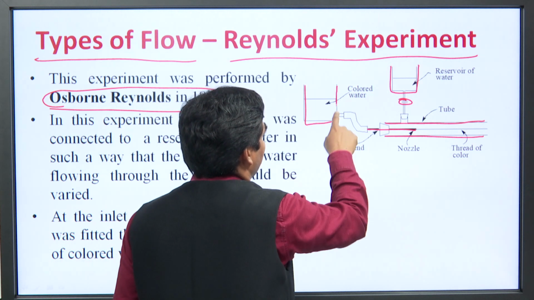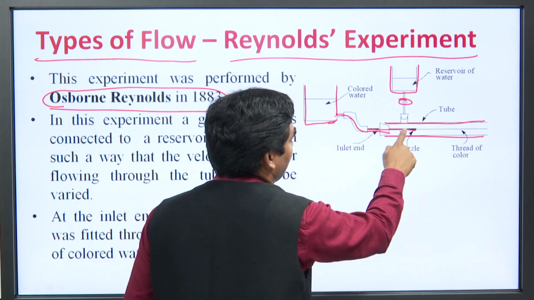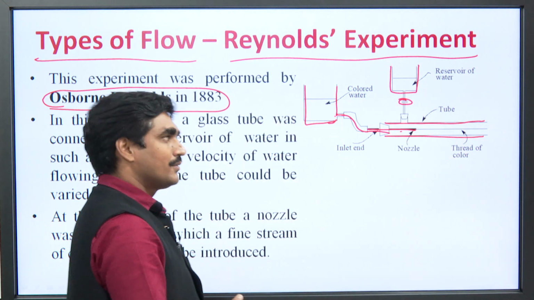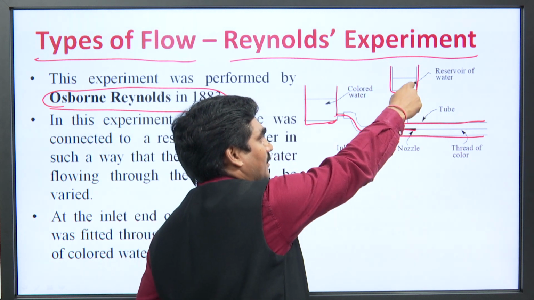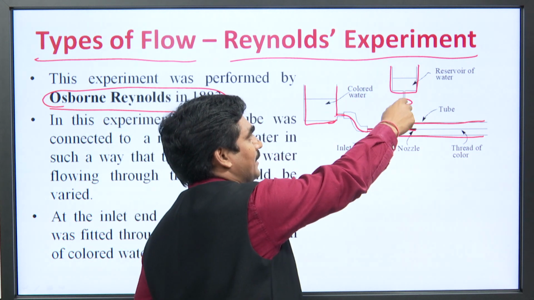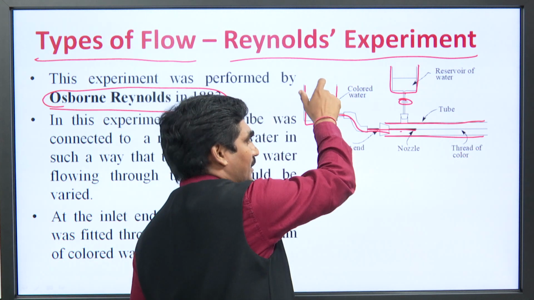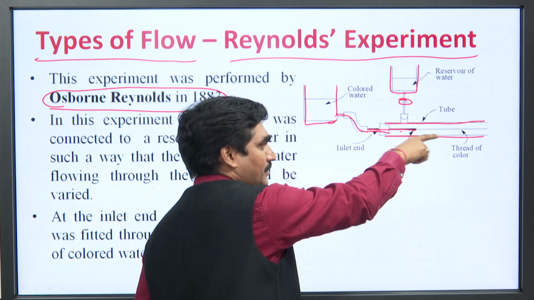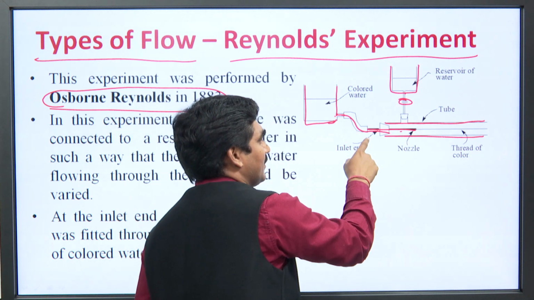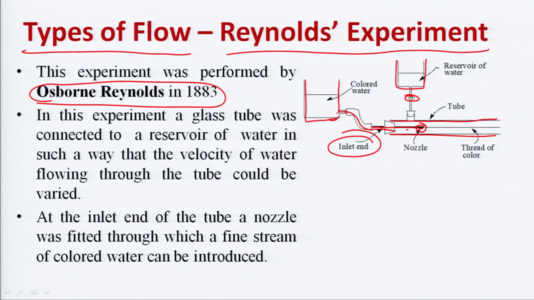In this chamber colored water is filled and this colored water is moving through this nozzle into this tube. So what he has done, he has started the water with the lowest velocity into this tube, water is flowing into this tube and at the same time colored water is also going into this tube through this inlet end and with this nozzle.